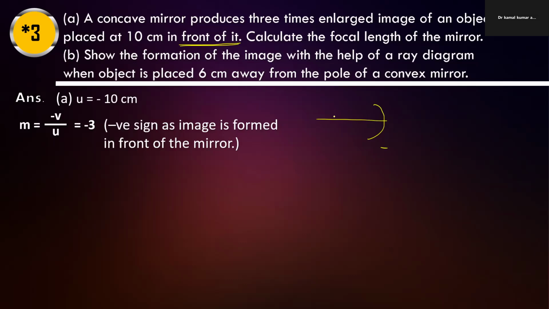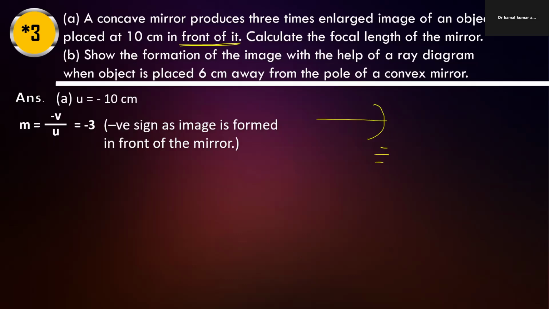The image is also on the front side, so its value will also be negative. So this negative will be cancelled out, and finally we get only one negative, and that will produce -3. Okay, so this is a very important thing.